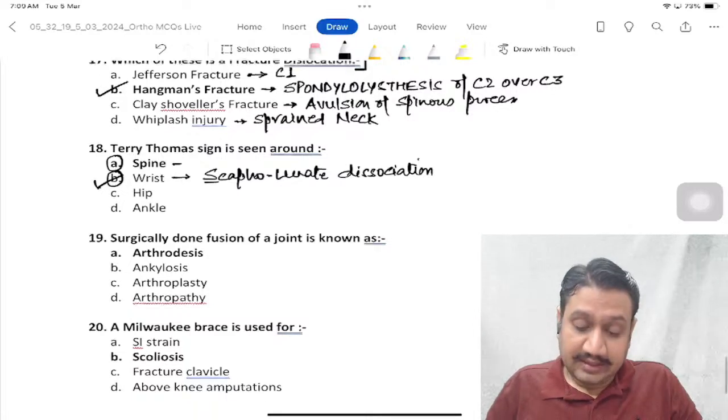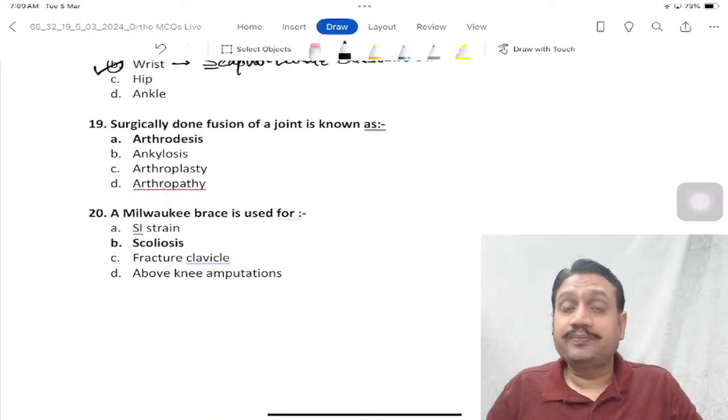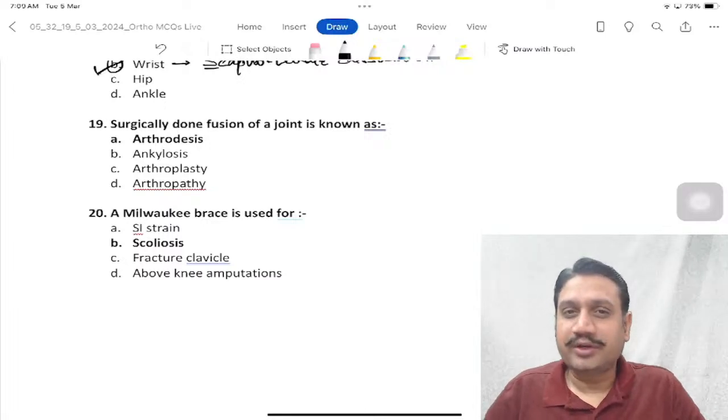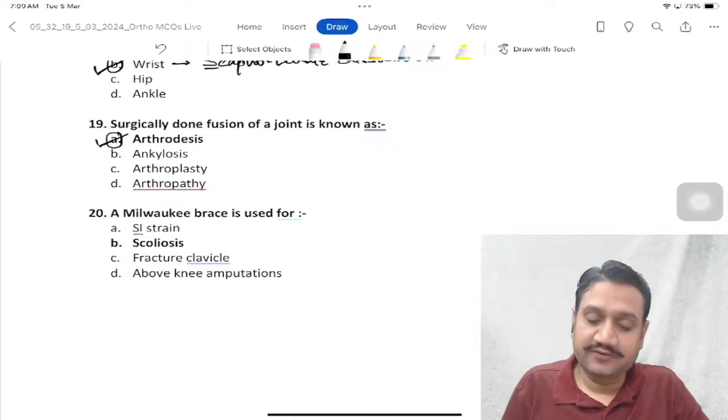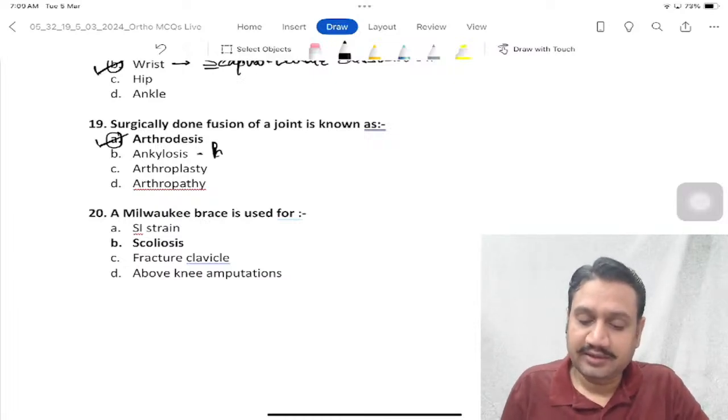Okay. Surgically done fusion. When a surgeon has to fuse a joint, what do we call it? Surgically done fusion is called arthrodesis. And when a disease is fusing a joint, we call it ankylosis. That is pathological fusion. Pathological fusion.